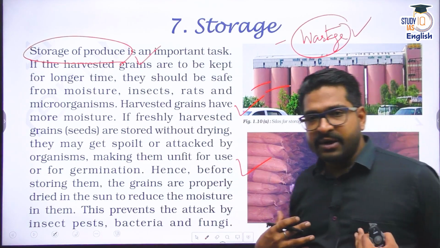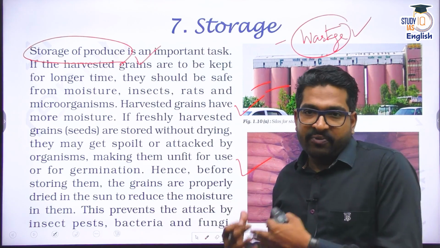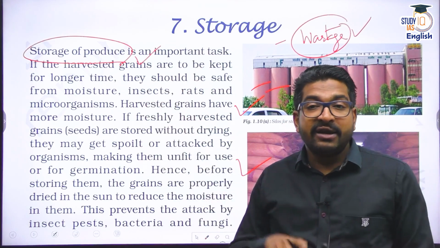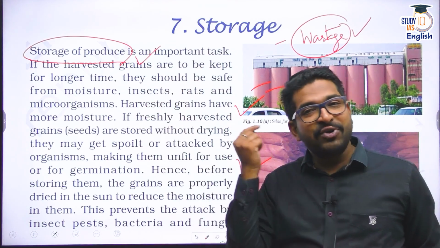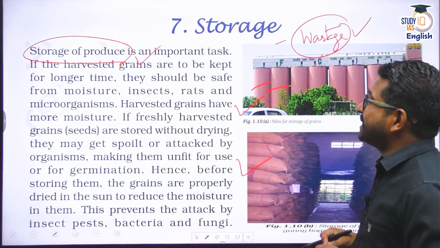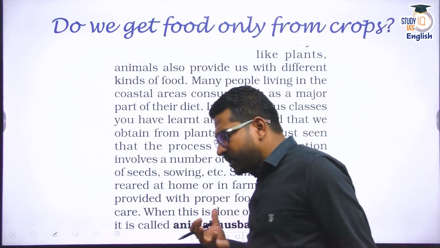And if I am a farmer, if I do not have space in my particular home to store my crop, where do I store it? I keep it with the government warehouse, and I get a warehouse receipt, and I can get a loan even on that warehouse receipt, right? So storage is also extremely important. So these are some of the basic steps that we follow in our agricultural process.